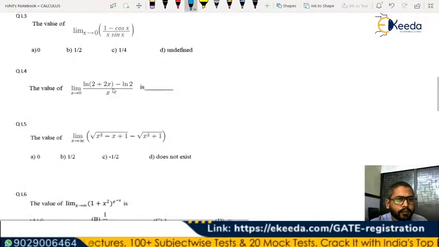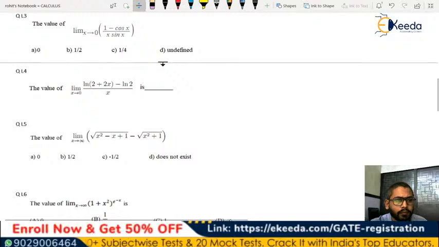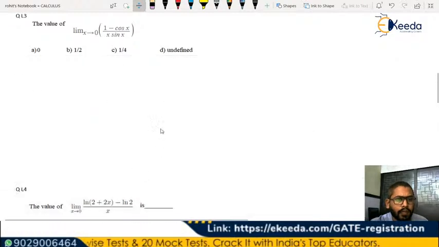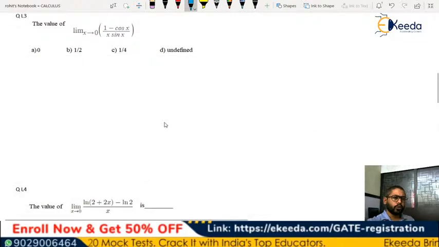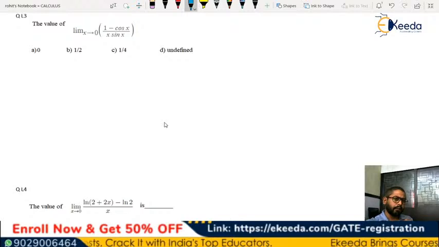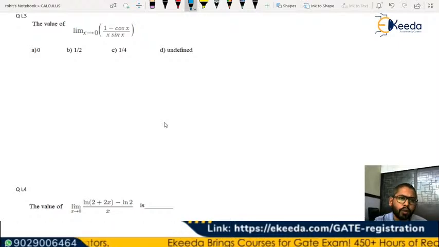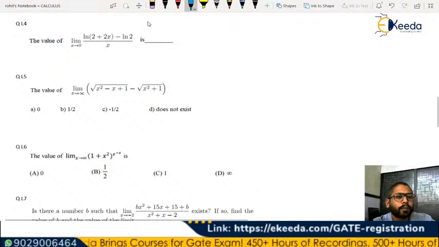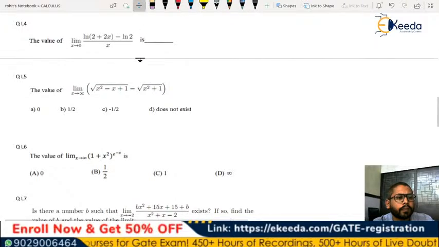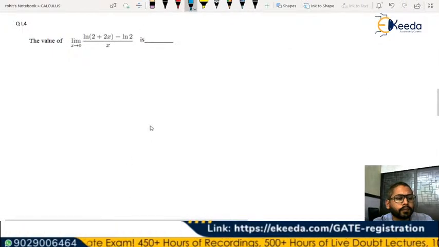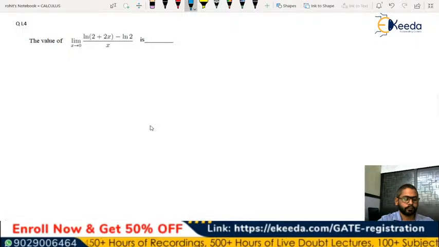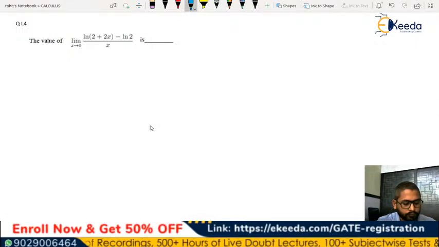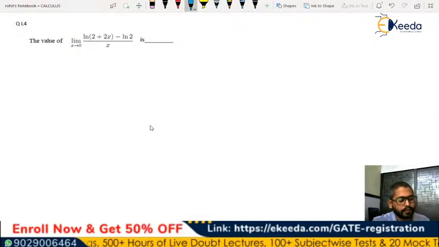Let's see the next question. I'll drop this question for you. You can of course try solving it. This is in a very similar manner, and the answer is going to be 1 by 2. So of course you can use some of the same properties used in the previous question, and you can solve this. So let's try the next one. What about this question? Try this if you can.